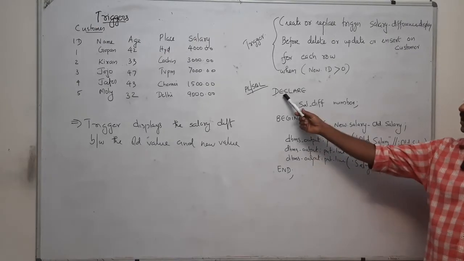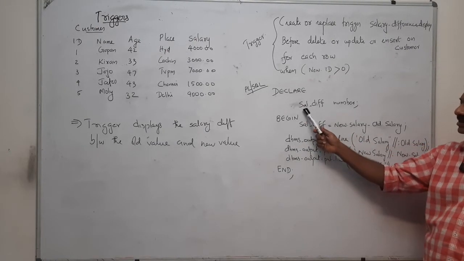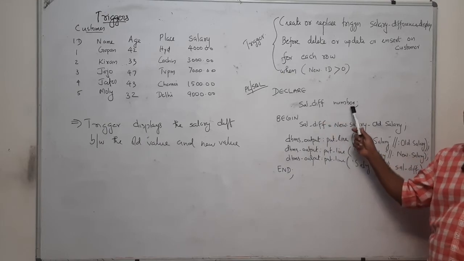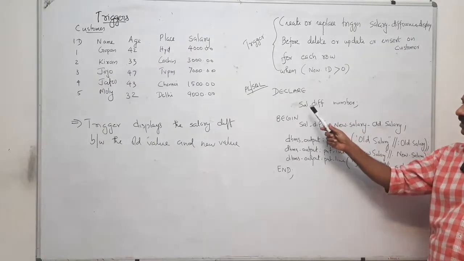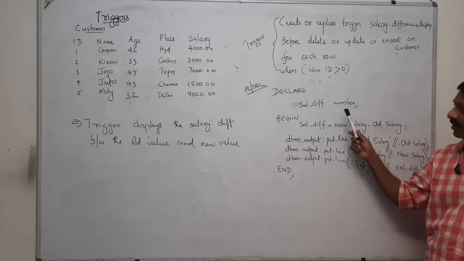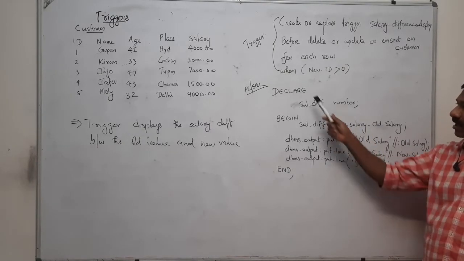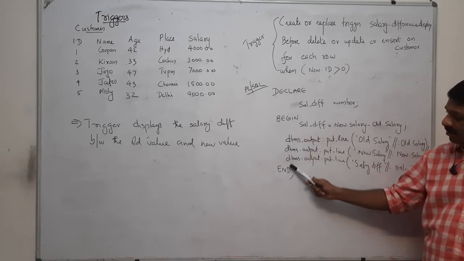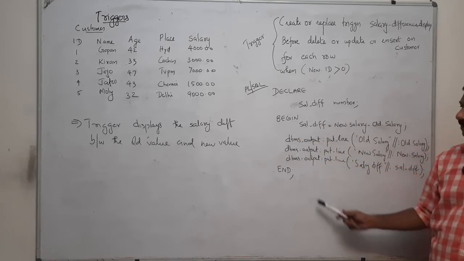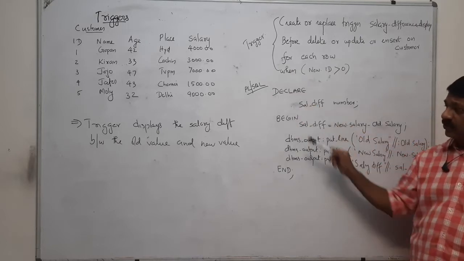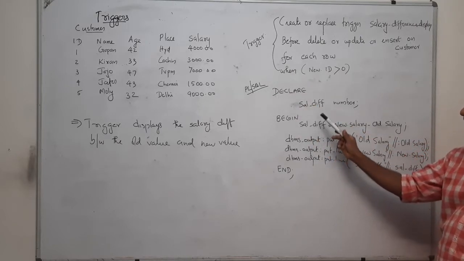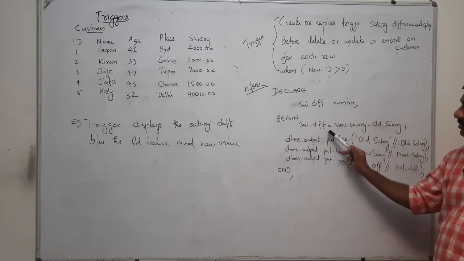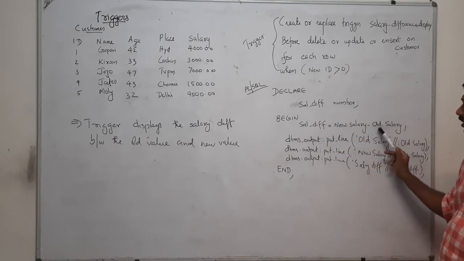Here, this is the declaration section. In that declaration section, salary difference is a variable declaration. Salary difference is a variable and it is a number. And begin means this is the execution of the program, and these are PLSQL statements. Here the salary difference you have declared as a number, and salary difference equals new dot salary minus old dot salary.